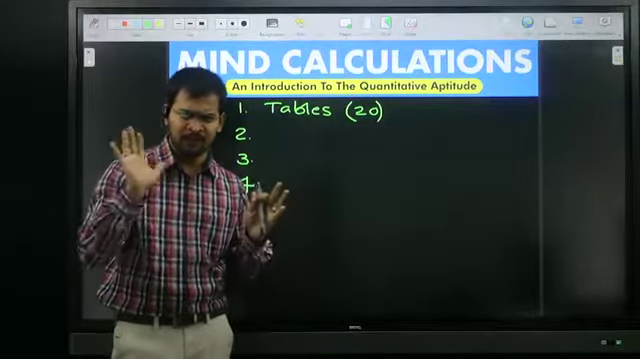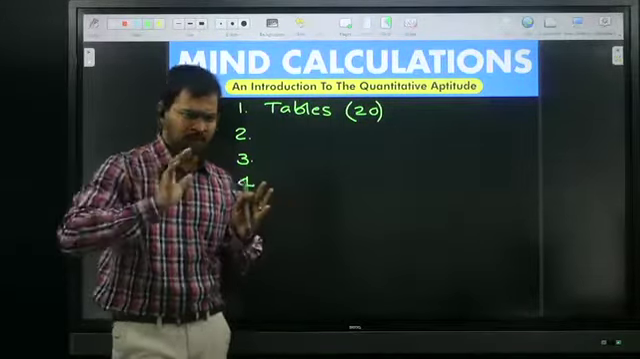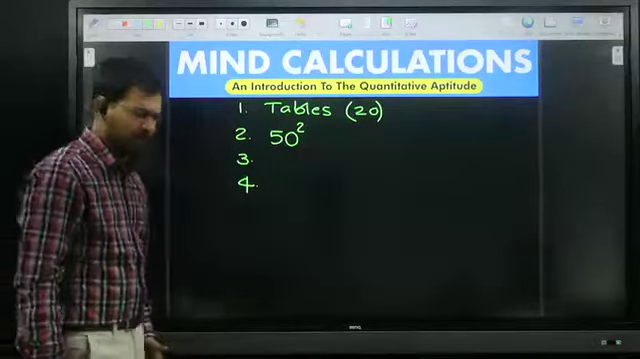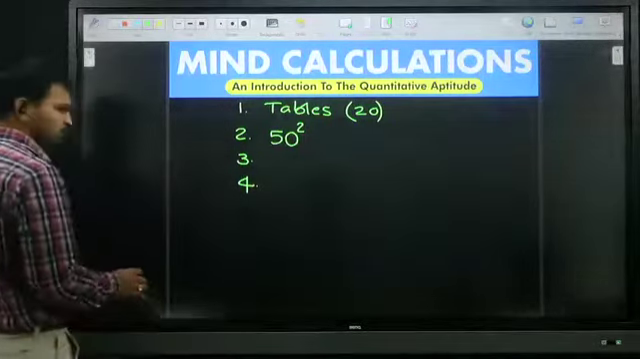All of you, okay? Come to the next pillar, the next important basics. We need minimum 50 square roots. Do you know square roots? We need minimum 50 square roots. Say, for example, tell me.